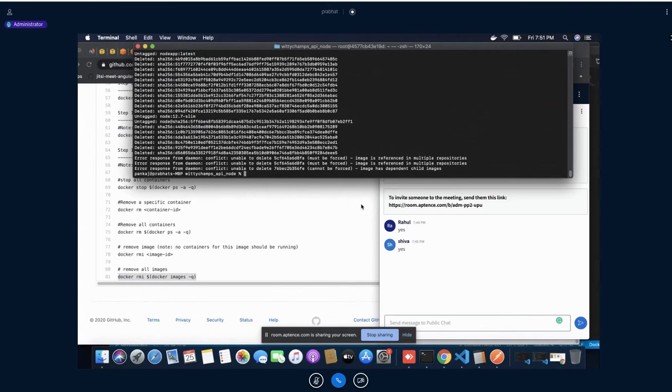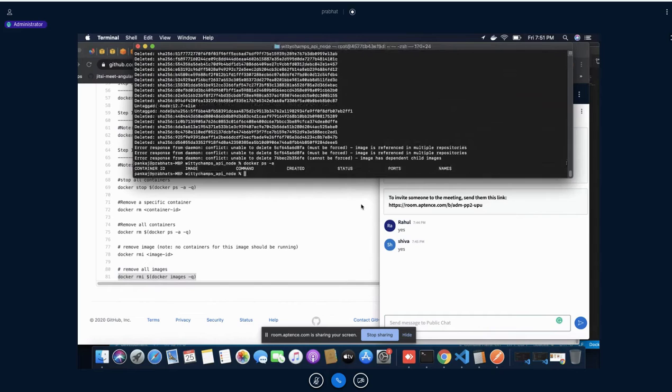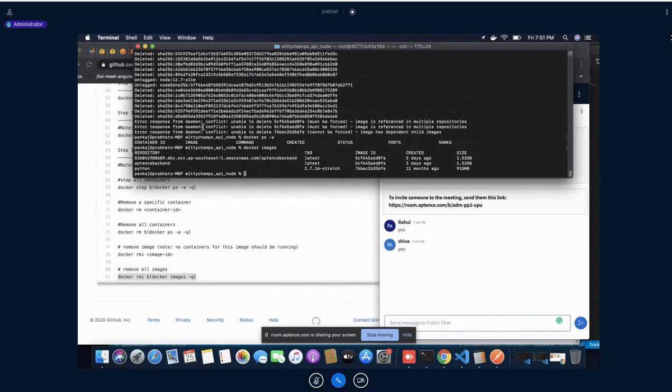Still okay. So now we have to see why it is throwing an error. docker ps -a, no containers. docker images. Okay, so now you can see this image and this image ID are both the same. The reason behind it is that sometimes what happens is I created this image, and after that I provided a tag and renamed it to another name like this one. That's why it is showing this kind of error.